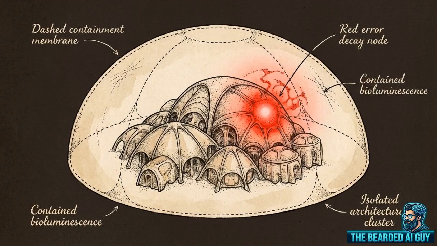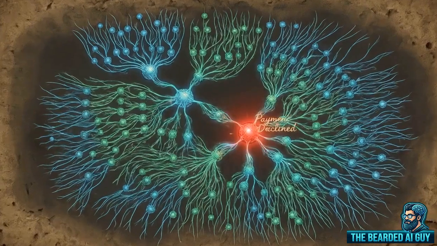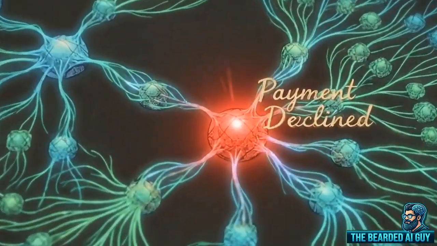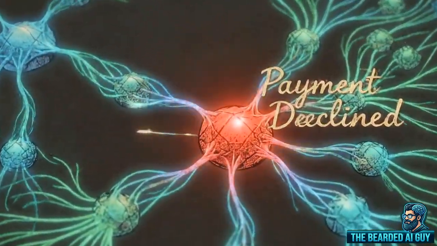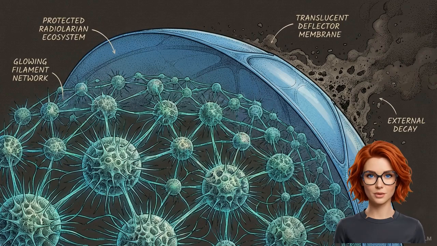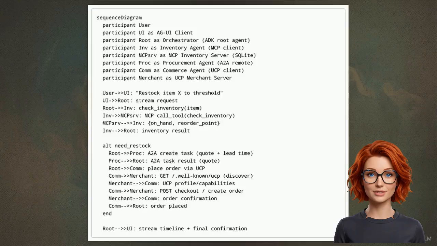By utilizing UCP, we isolate the commerce failure domain. A declined payment or a shifting merchant policy stays contained at the UCP layer. It does not retroactively crash the upstream MCP data queries or A2A negotiations. This sequence diagram maps the complete multi-hop workflow. We successfully executed a complex supply chain task across 3 distinct specialized protocol boundaries.